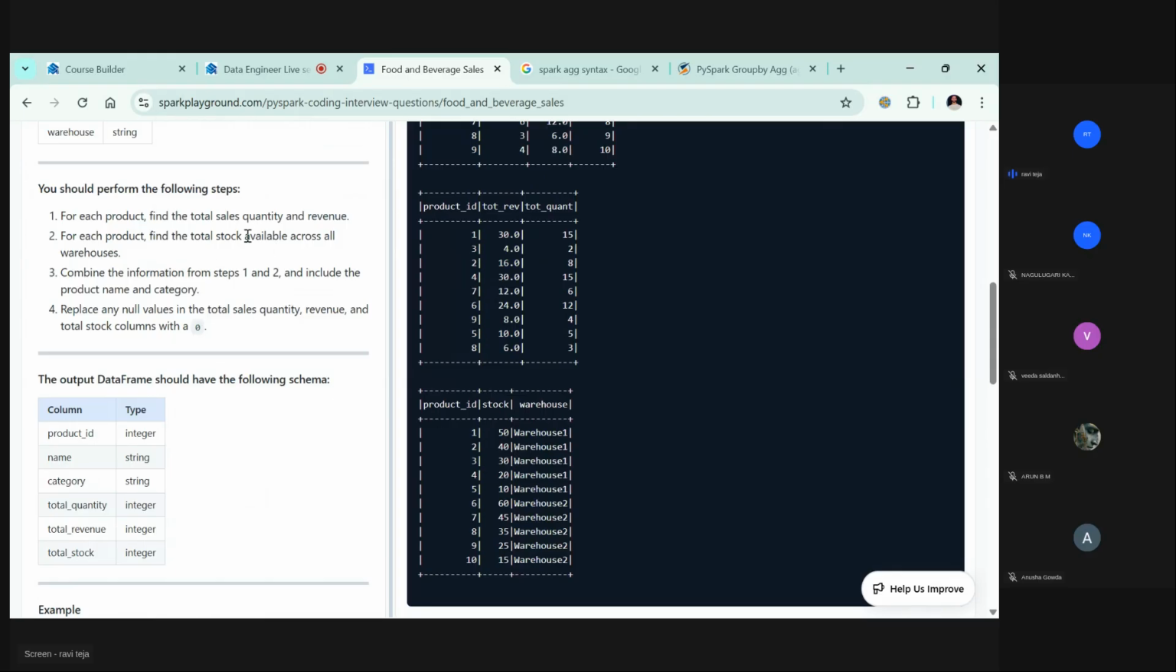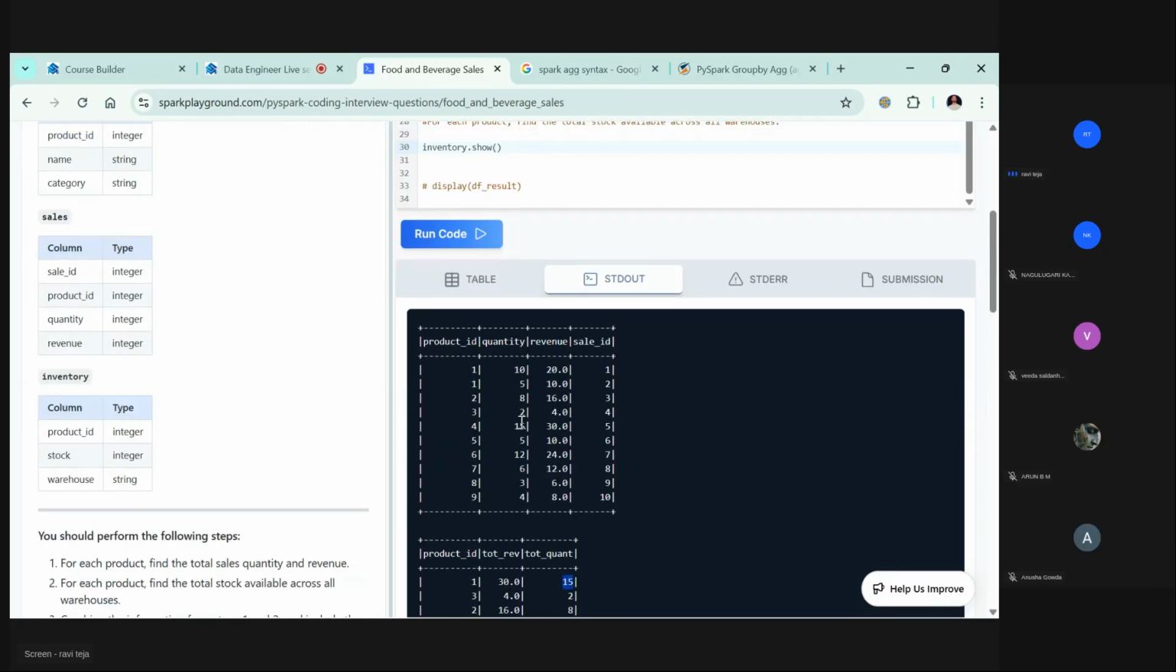They say that it's available across all warehouses. That means out of this 50 stock, 15 is already sold. Right, 15 is already sold. Only 35 is left. Okay. So now let's see what is that 50.